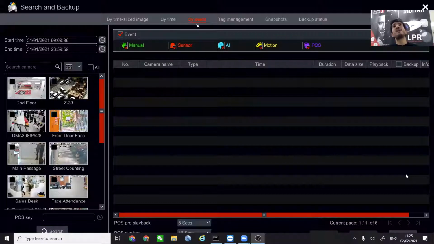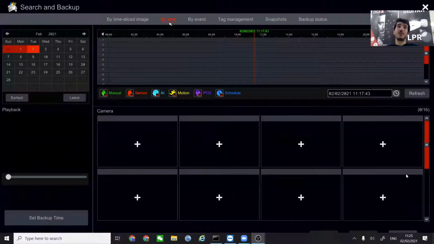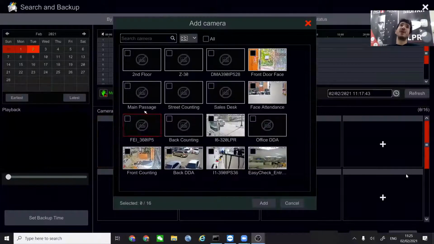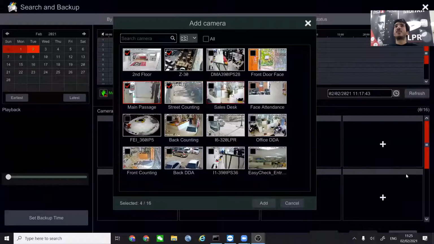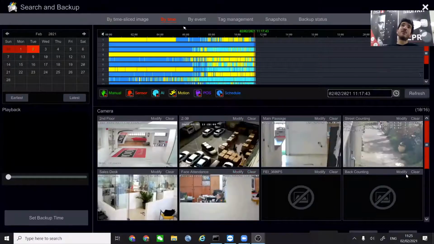So the first way is to get a playback using the by time feature. By time means that we want to choose multiple cameras, as many cameras as we want, and we are searching for something specific that has happened during that time.